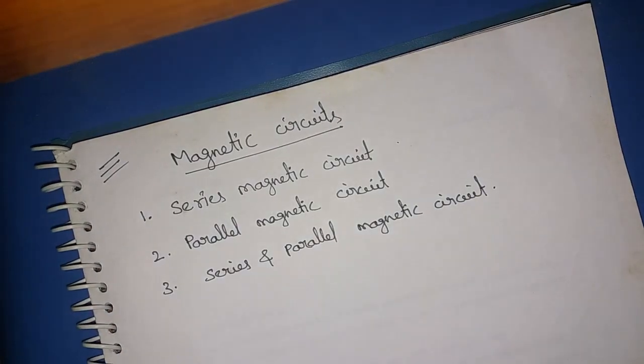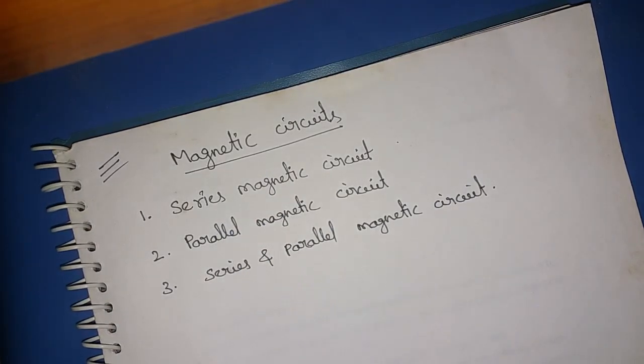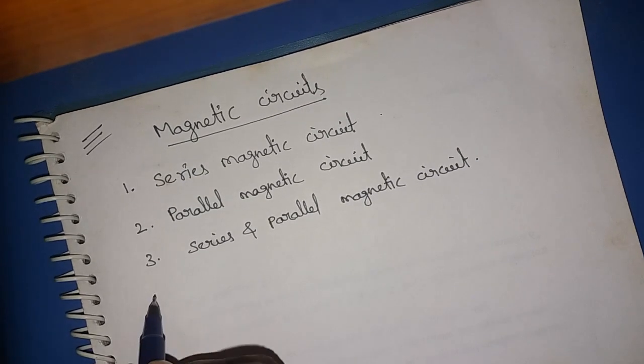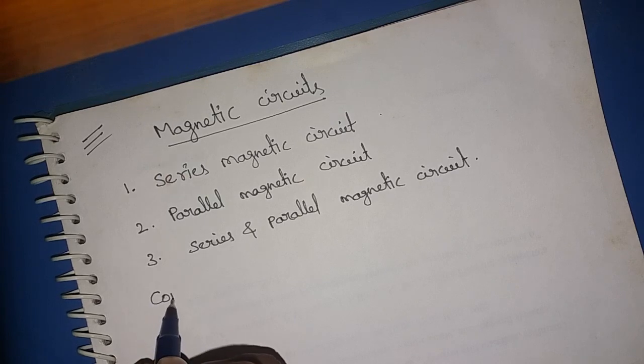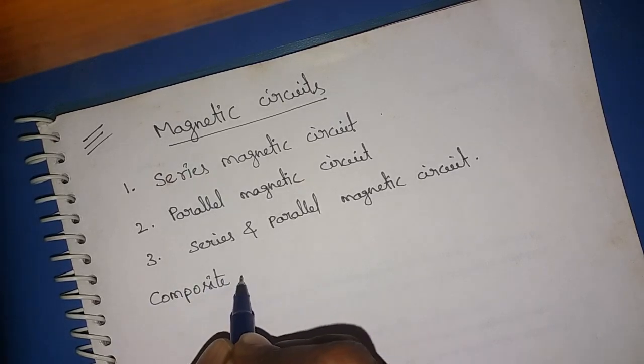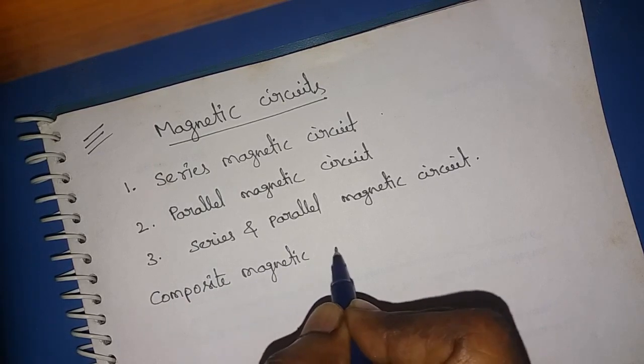Before going to the series magnetic circuit, parallel magnetic circuit, and series and parallel magnetic circuit, now let us define one magnetic circuit which is called the composite magnetic circuit.